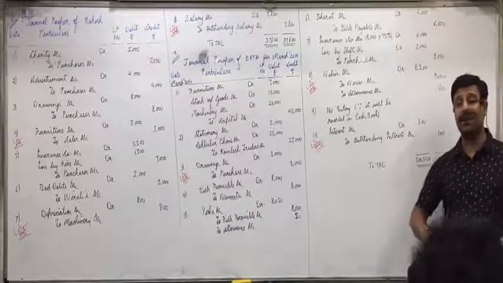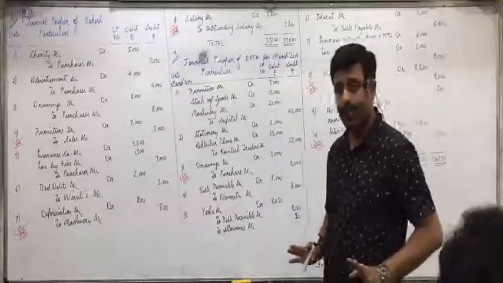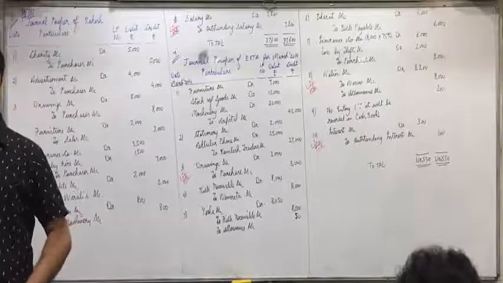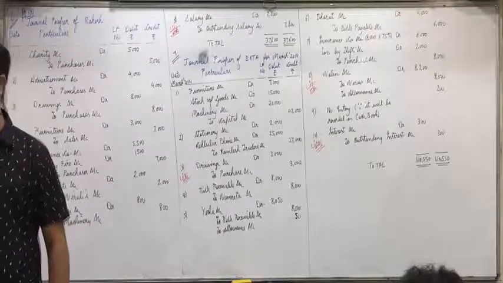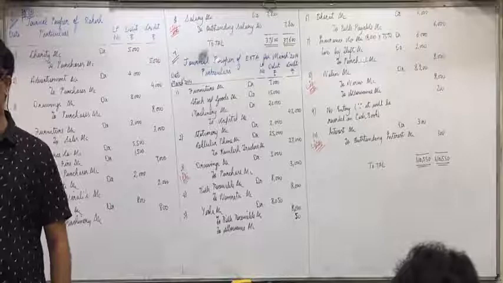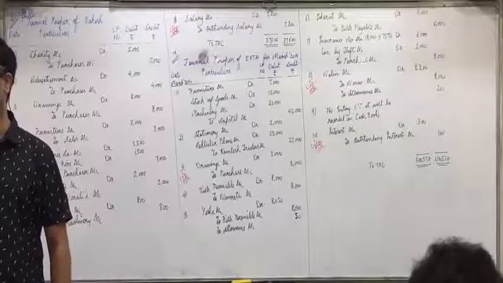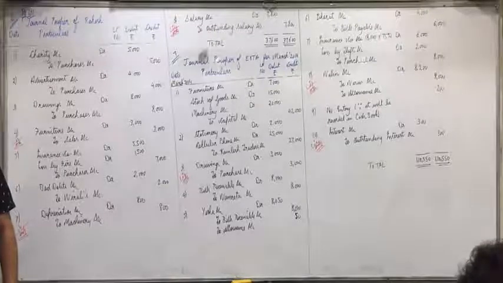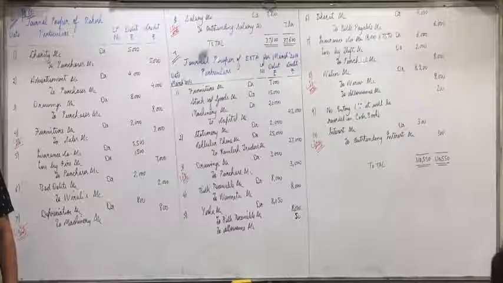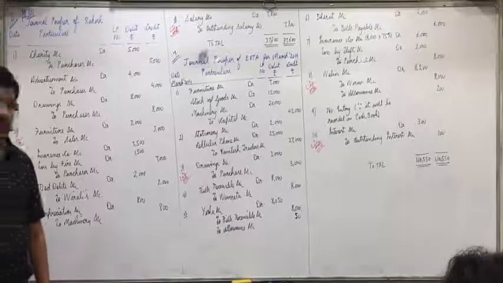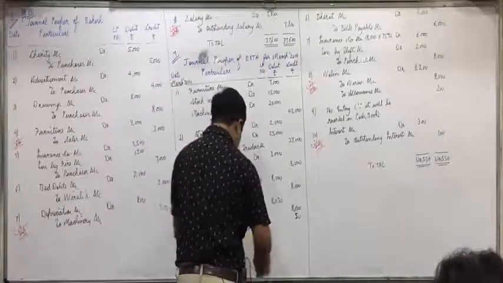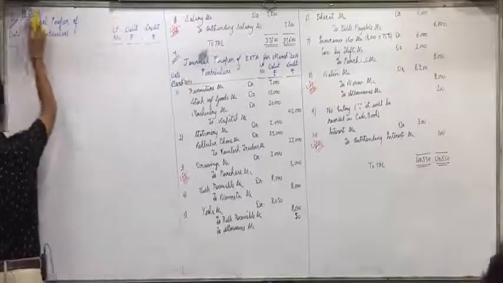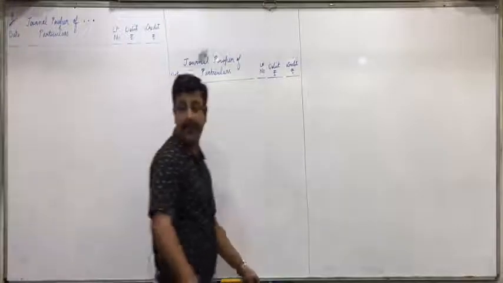Now question 8, whole question is marked important, and 9 also whole question is marked important. Reason: it is not normal journal entries with the normal rules of debit and credit. The whole 8th question is on the last item of the summary, rectification entry, and the whole 9th question is on the last third item, closing entries. So the full question is important. Make the format for it. 2 transactions I'll explain to you, then I'll start asking in this 8th one. Be attentive.